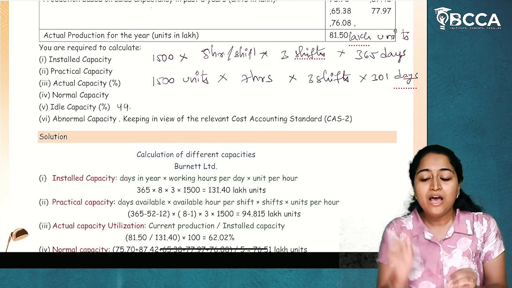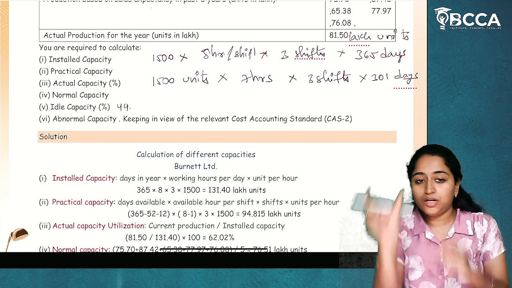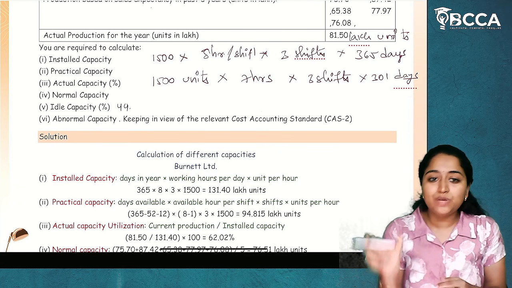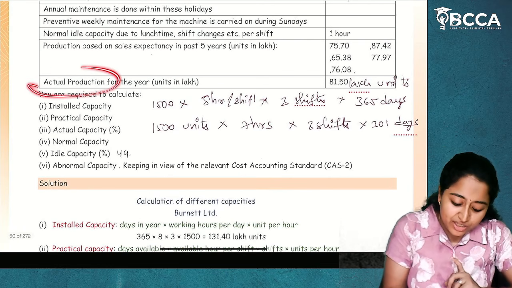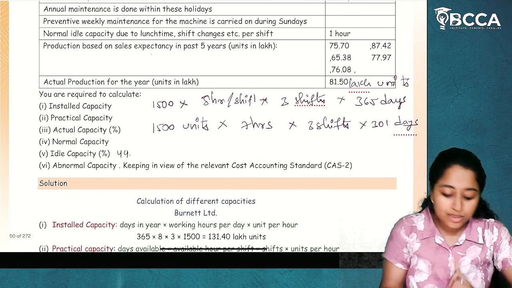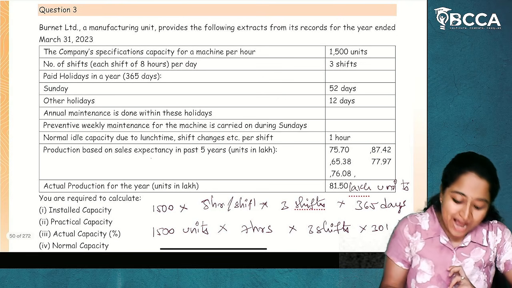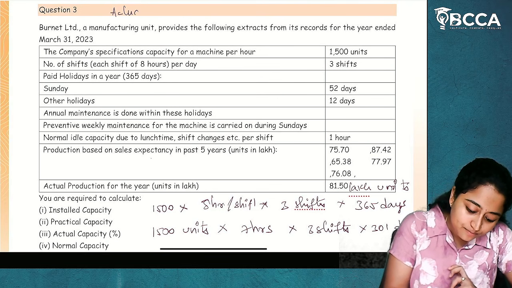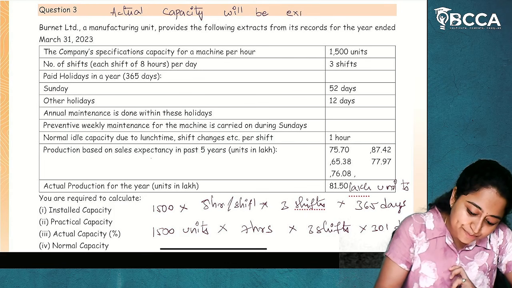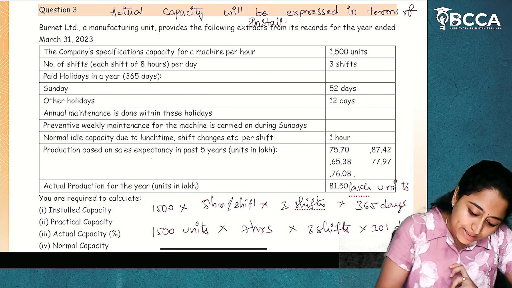Now, here we are taking a thing called actual capacity. Whenever you are taking actual capacity, remember one point: actual capacity will always be expressed in terms of installed capacity.